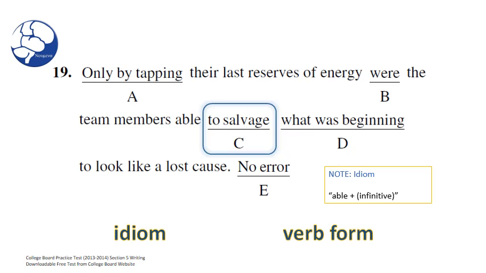How about the verb form? I think we kind of explained it through the idiom, didn't we, Francis? Yeah, because of our verb able, we need our infinitive to follow. It's pretty standard for this set here. Are there any other possible errors that we could have with this choice? No, here we're looking at idioms or verb forms, and if we were to change the verb form, then we would break the idiom. So we want to make sure that we have able plus our infinitive. So I think we're good here. Okay then, let's move on to D.